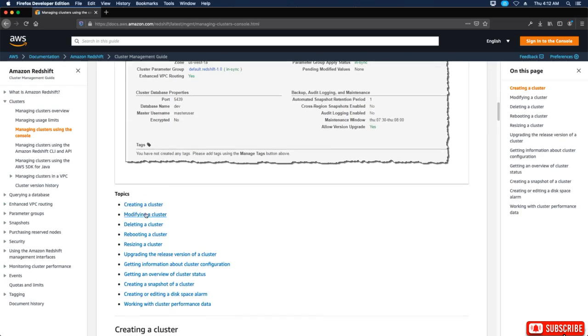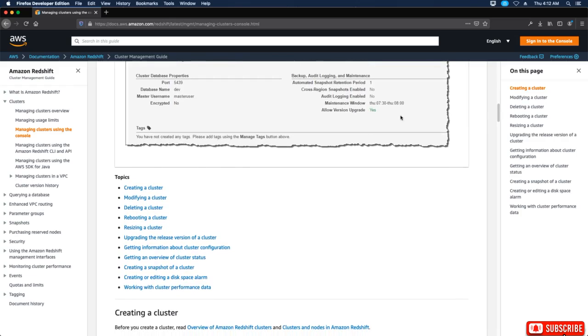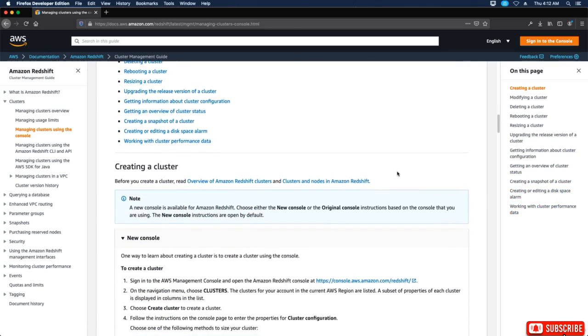Okay. So on this page, they talk about the following: creating a cluster, modifying a cluster, deleting a cluster, rebooting a cluster, resizing a cluster, upgrading the release version of a cluster, getting information about cluster configuration, getting an overview of cluster status, creating a snapshot, creating or editing disk space alarm, and then working with cluster performance. So let's look at creating a cluster first.